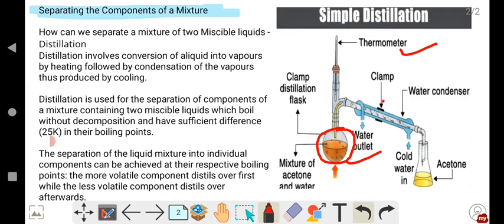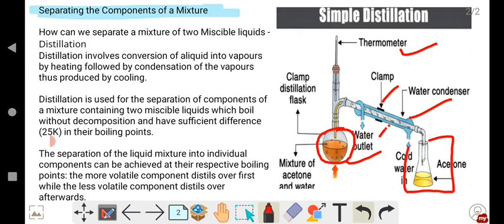You can see the clamps here, and the water condenser, then a beaker to collect the acetone. So how is acetone coming out of that condenser? Let's learn it in detail now.